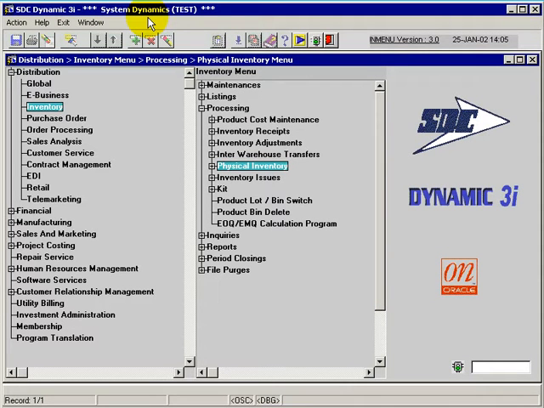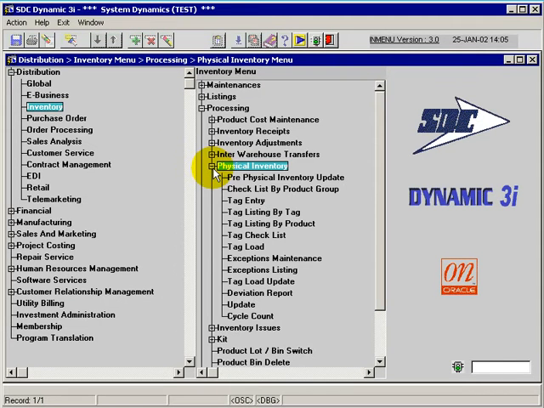In this session we're going to cover, under the Physical Inventory suite of applications, the tag file tag load update, which is the process of an external load of a tag file through tag load with any exceptions, possibly an exceptions listing, and then a tag load update. What this process does is update the tag entry as if I keyed it in, but it's loading it from an external file, which is covered in other tutorials for tag load and exceptions maintenance.